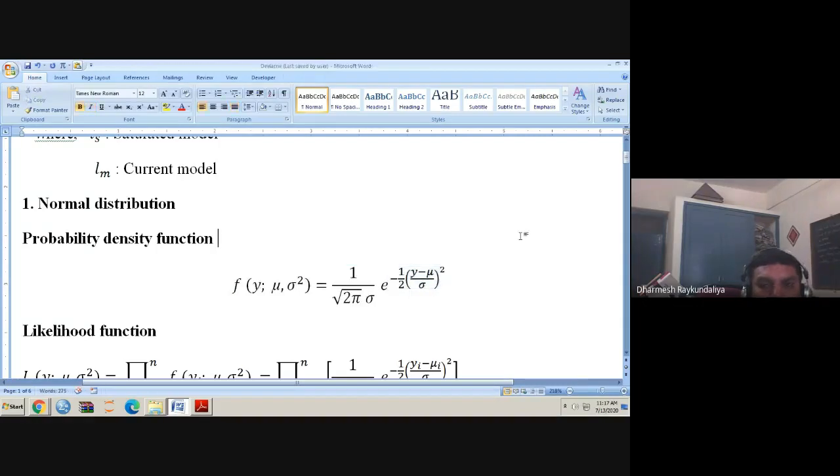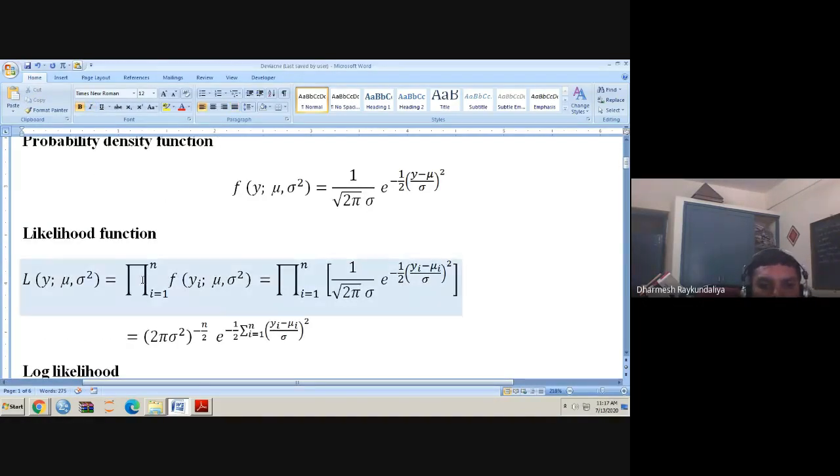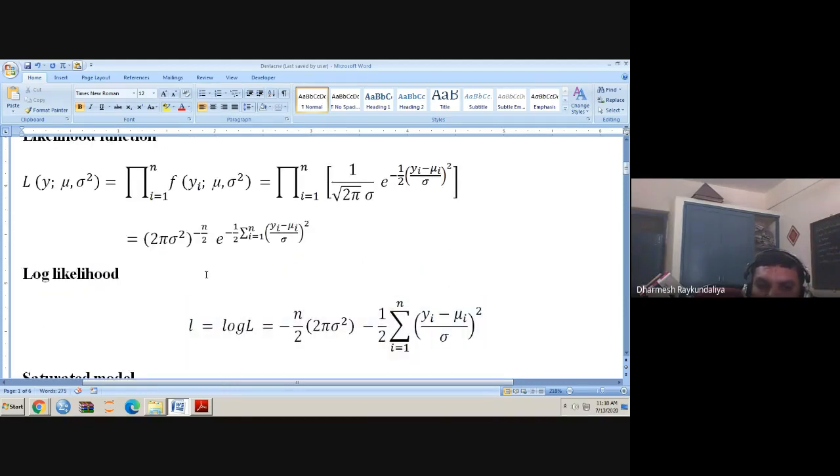When you write the likelihood, it is the joint density, so it is the product over i running from 1 to n. In the likelihood, the parameter is not fixed. So it is 1 upon root 2 pi sigma e raised to minus half of (yi minus mu) whole square. Substitute it and you get this form, and taking the log likelihood, you get this form.